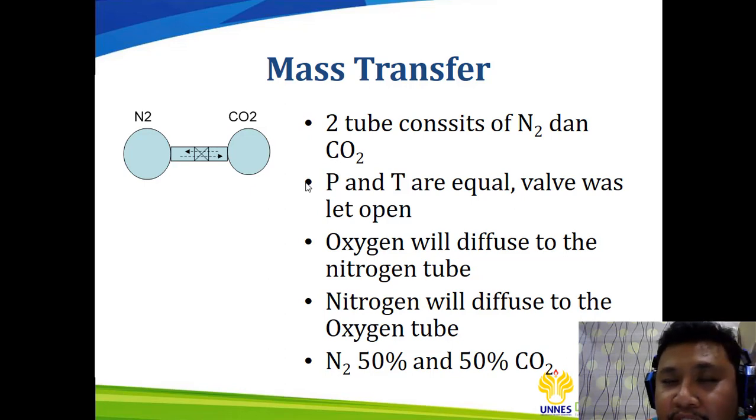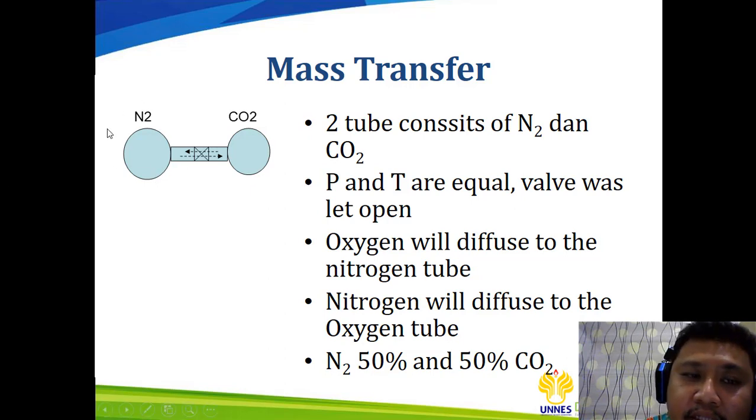So it will reach equilibrium at a certain point, no matter how long it will take, but it will move from the higher concentration to the lower concentration. Like in this case, the nitrogen tube of course has the highest concentration of nitrogen, and at this side it has the highest concentration of CO2.